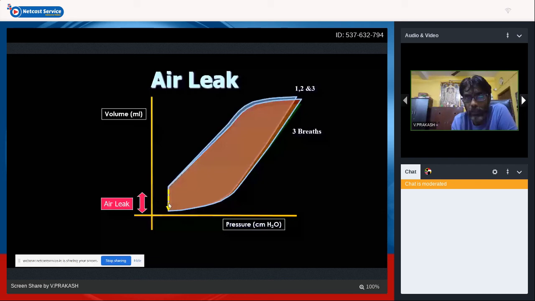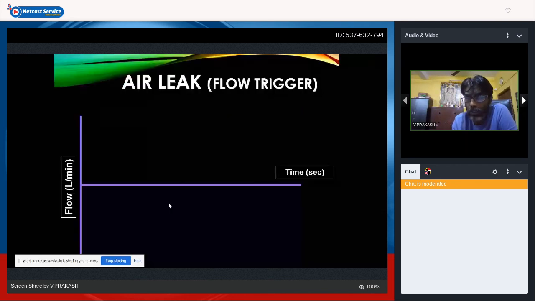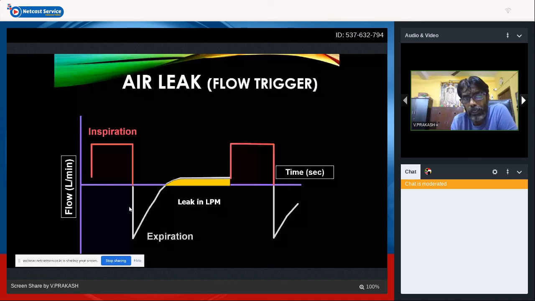Now air leaks in a flow-triggered ventilator. What do you get? There is a leak in liters per minute. This is accelerated inspiratory flow, decelerating inspiratory flow, accelerated expiratory flow, decelerating expiratory flow. There's a leak in liters per minute. If this phase is prolonged, we know that there's a problem, that is bronchospasm, right? That is a bronchospasm. So with a leak, this is raised above the baseline.